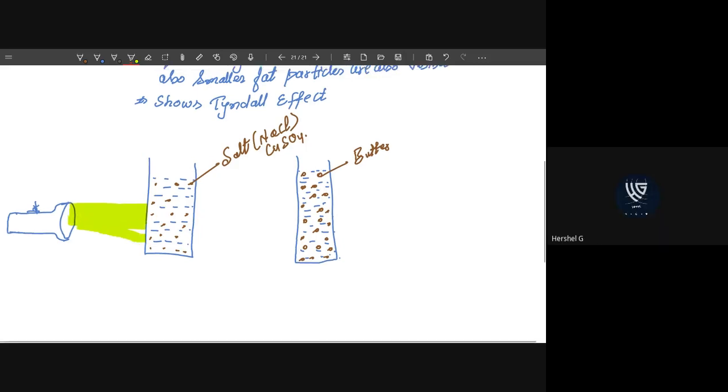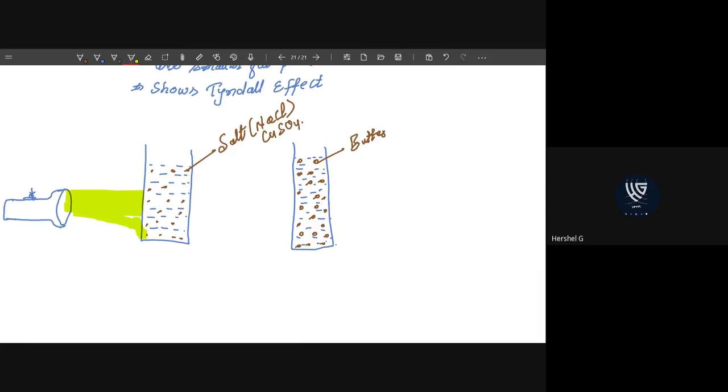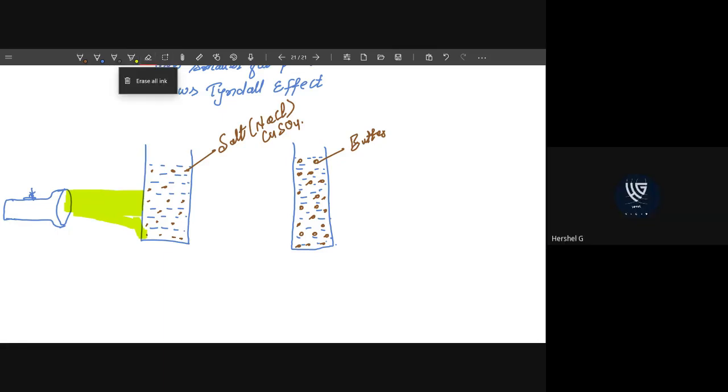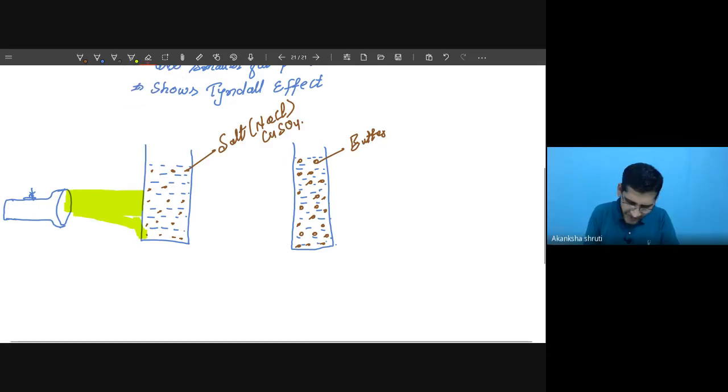It will pass through it, but not inside. Yes, good. So students, what is going to happen? Please observe carefully how we are drawing.